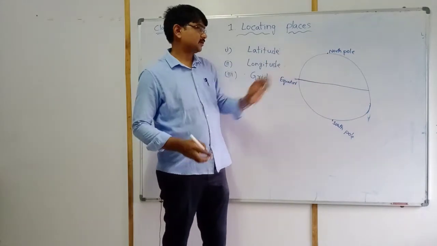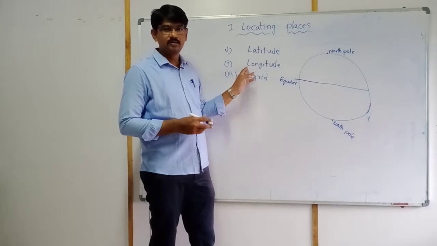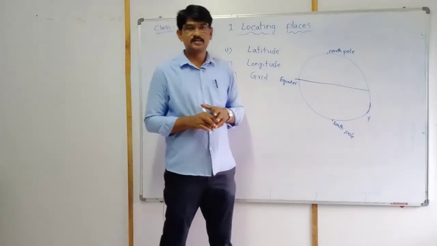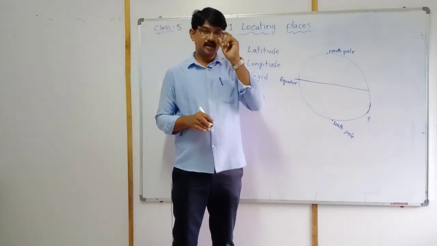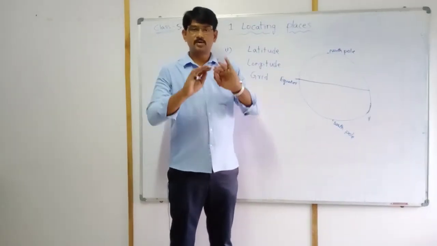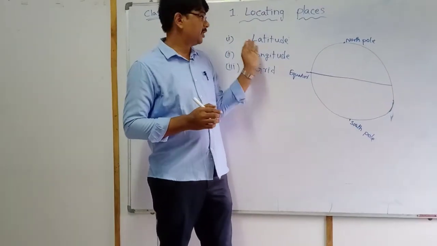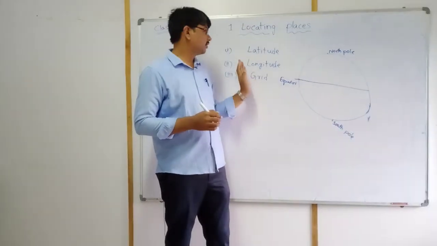Next, latitudes and longitudes are just imaginary lines. Why? To understand the structure of the earth, geographers made them, latitudes and longitudes.